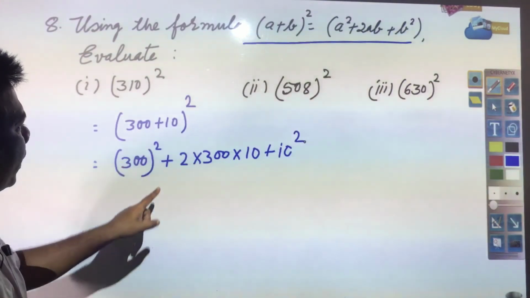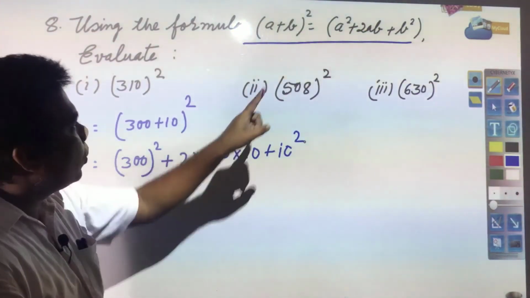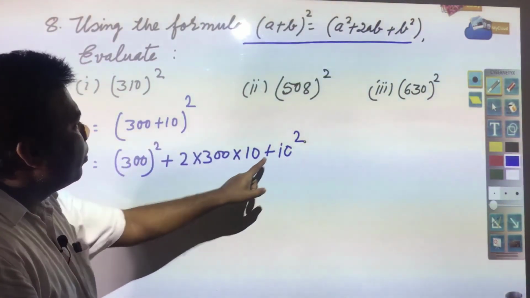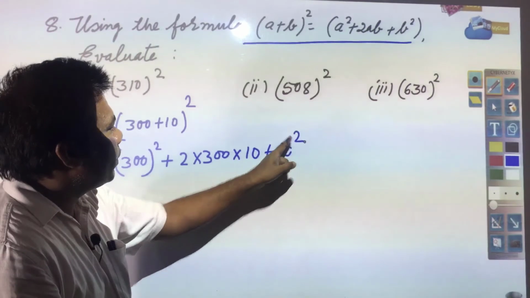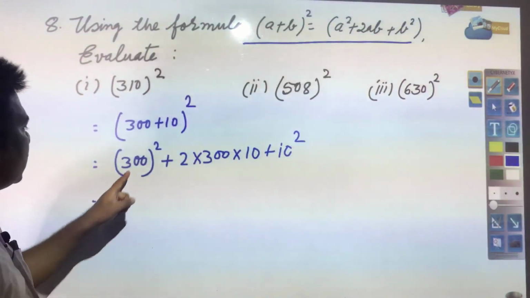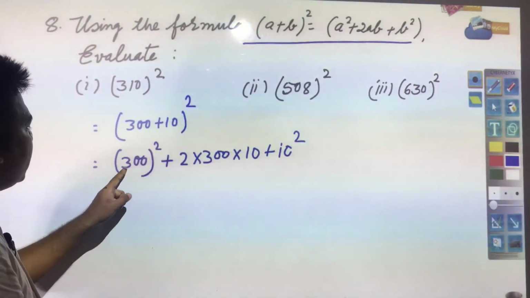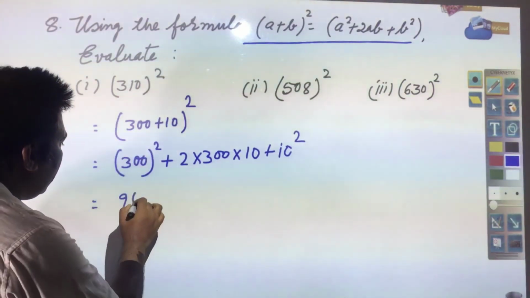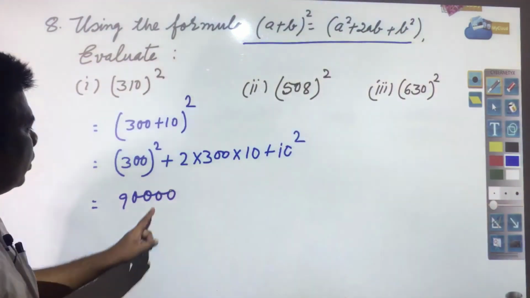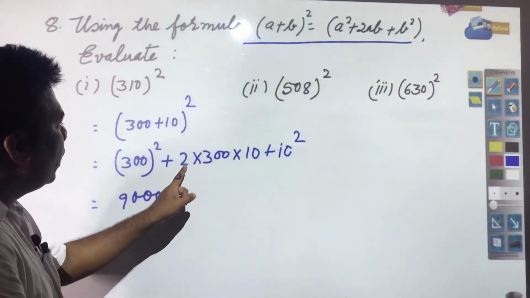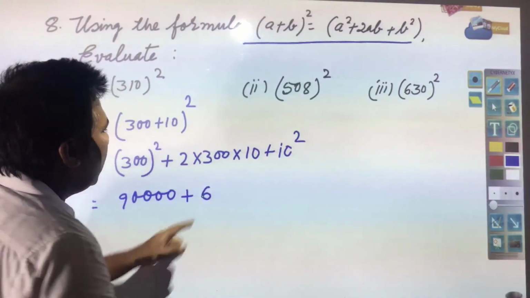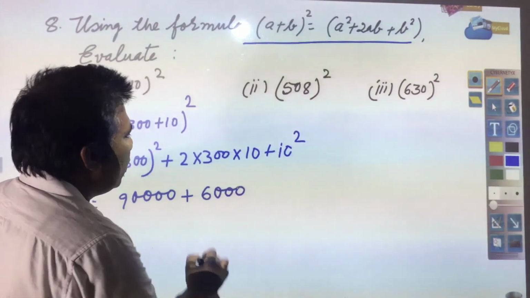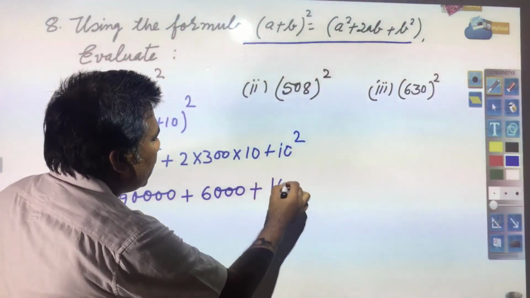So, 300 square it became, plus 2 into a into b, a you have 300, b you have 10, plus b square means 10 square. Now, you solve this. 300 square means 3 square means 9, and 2 zeros you have, square of this will be 4 zeros, plus this you multiply, 2 3 ja 6, and how many zeros are there? 1, 2 and 3, plus 10 square means 100.